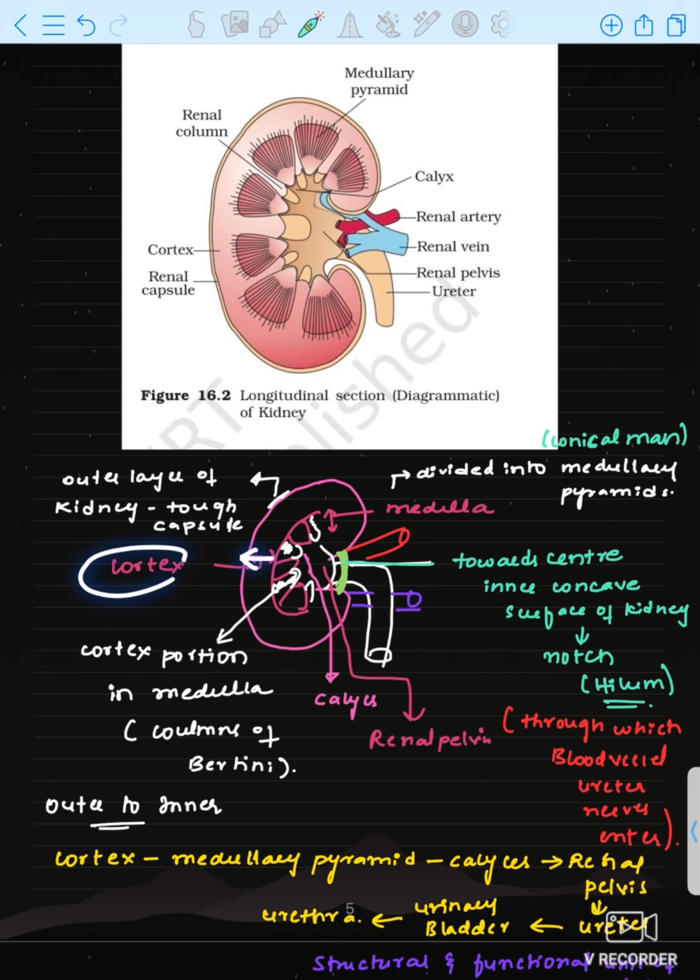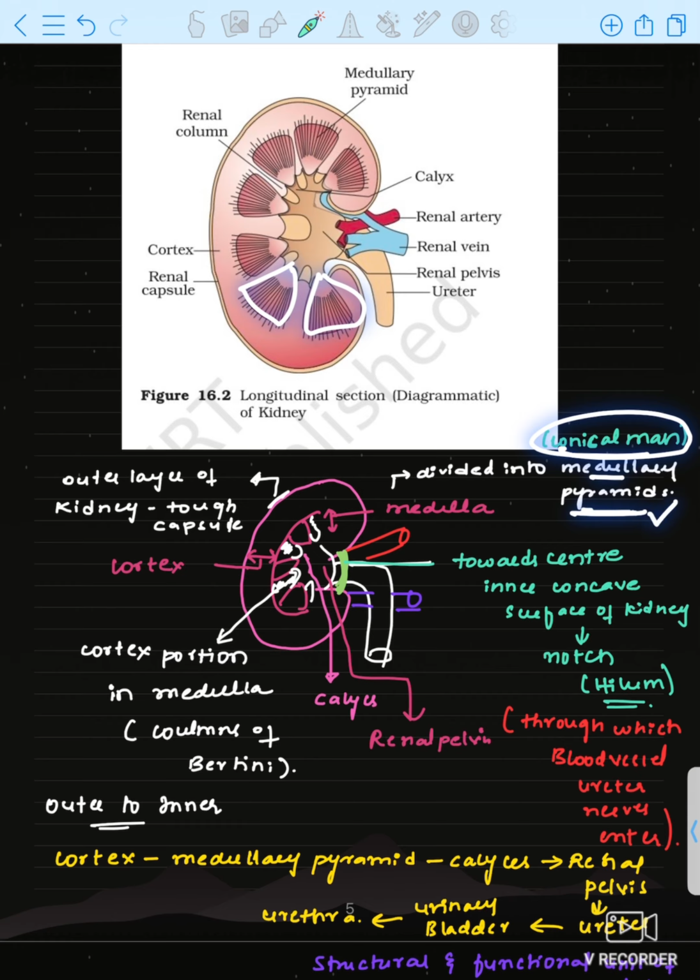So this is the cortex, that is the outermost layer, and the outer layer of the kidney is covered by a tough capsule, and here medullary pyramids are there, no? This is the medulla, that is divided into medullary pyramids. These are conical masses, cone-like conical masses, medullary pyramids. And in between the medullary pyramids, you can see the cortex portion in the medulla,